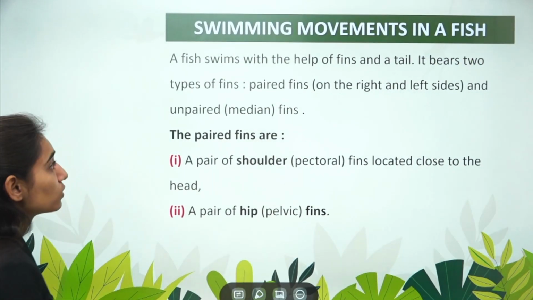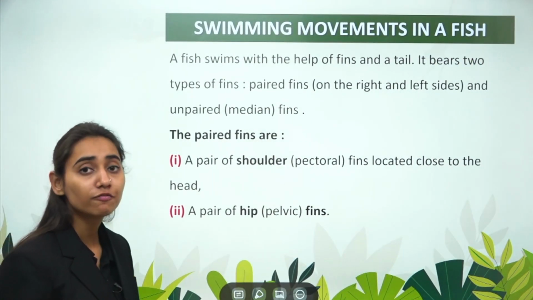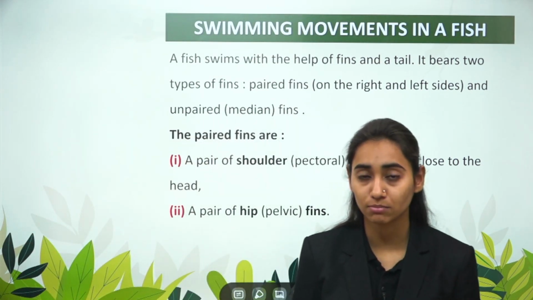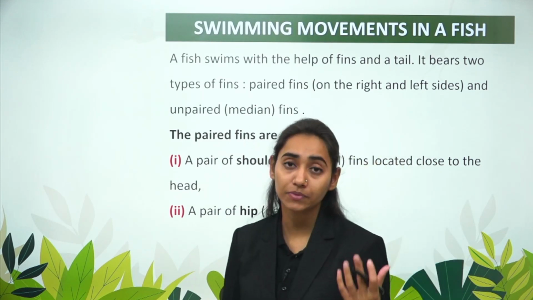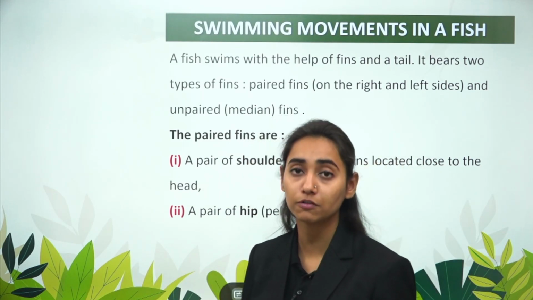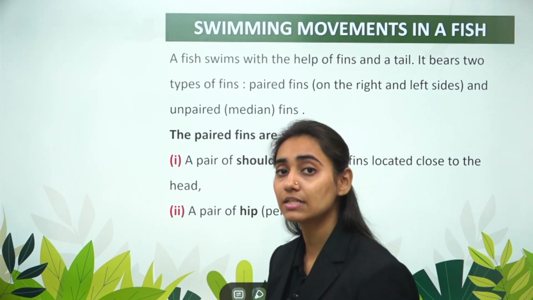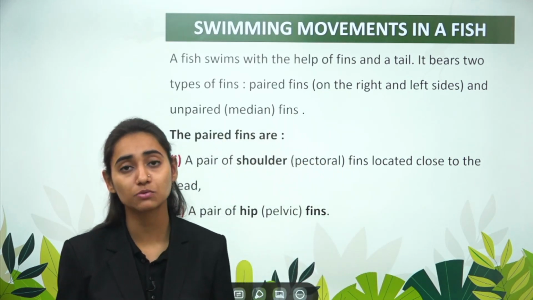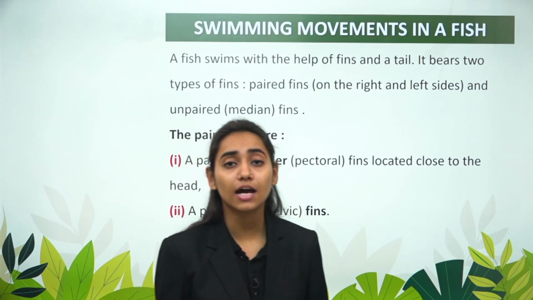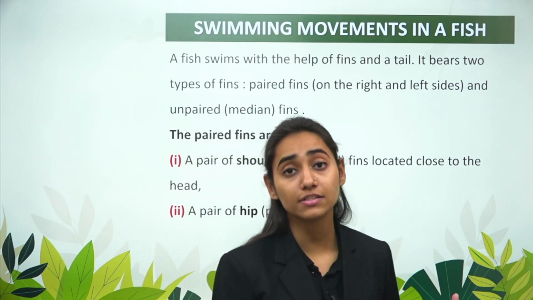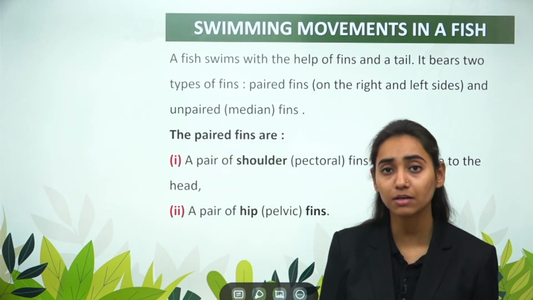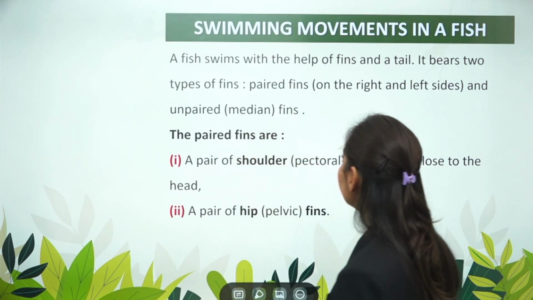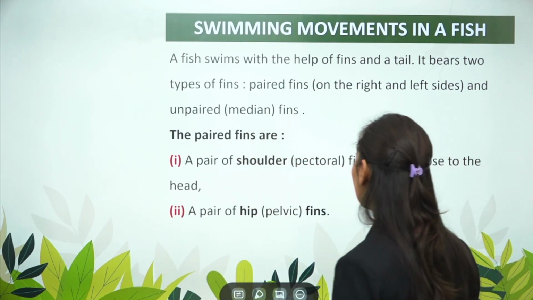Then coming to swimming movements in a fish. Now fish are totally aquatic animals. Their only motion is swimming, and this swimming occurs with the help of fins, with the help of tail. Now fins which are present in the fish are also paired and unpaired. The paired limbs are the forelimbs which are present anteriorly. The unpaired limbs are the fins which are present on the midrib, on the dorsal and the ventral side, and then the tail fin. A fish swims with the help of fins and a tail.